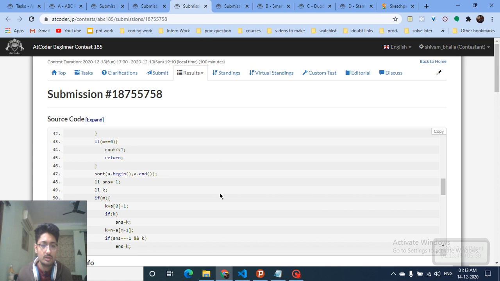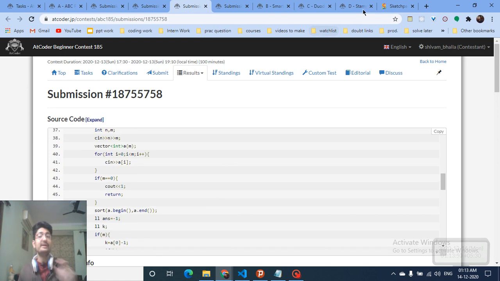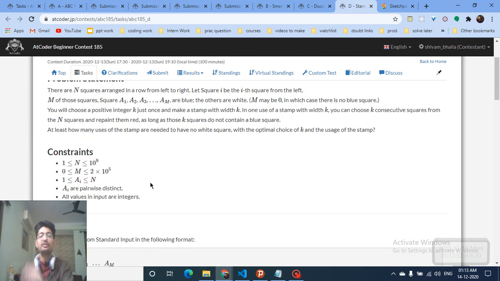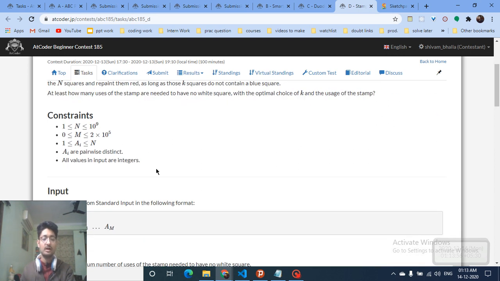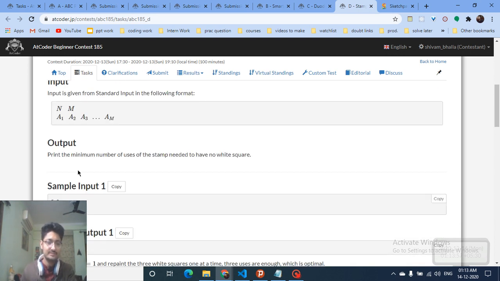It's also very simple. The main thing in this problem is you don't have to iterate over the n value, because n is very large. You have to iterate over the m value. Now, how the constraints and the input are given: as you can see, there are n balls, m of them are blue, which is given to you like this. So as you can see, there are 5 balls, 1, 2, 3, 4, 5, you can number them, and the first index and the third index balls are blue, and the rest of them are white.